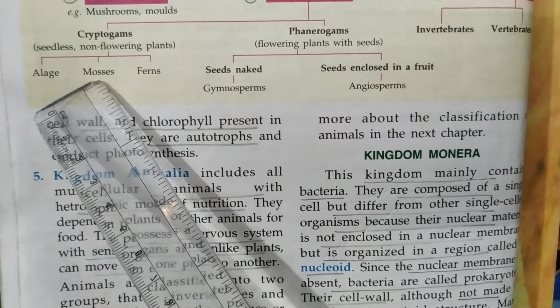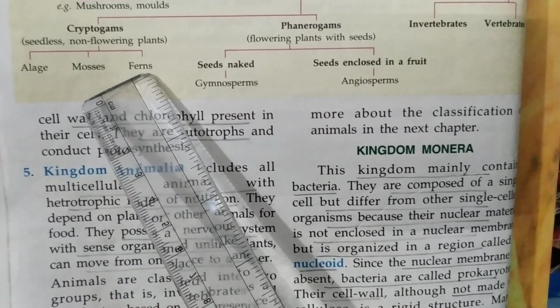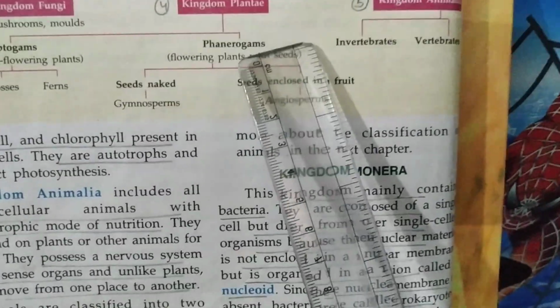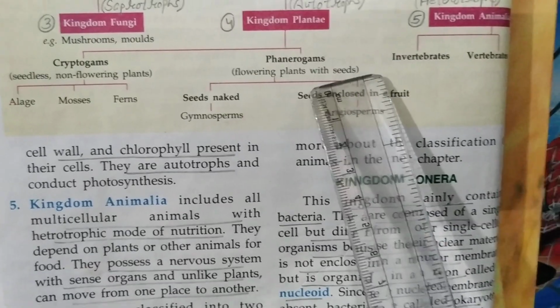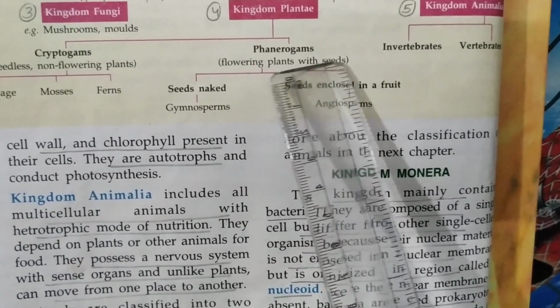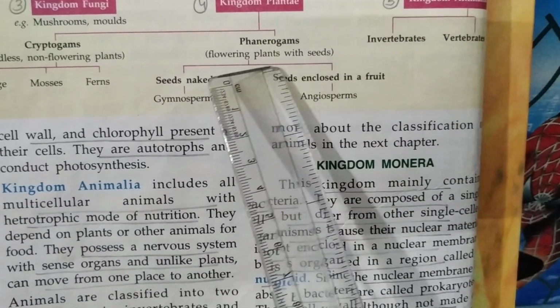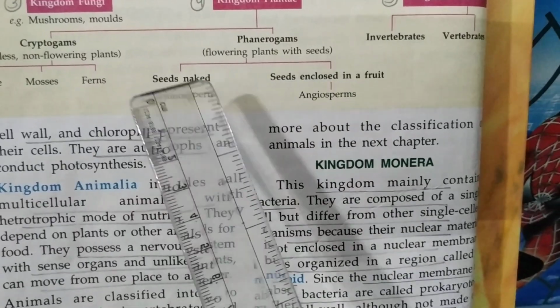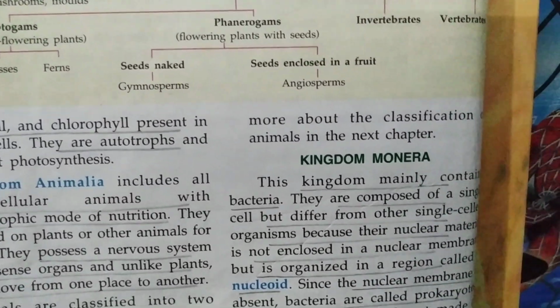Mosses belong to Bryophyta and ferns belong to Pteridophyta. Phanerogams are those plants which have fruit with seeds and flower. So, flowering plants with seeds. But again, phanerogams have two groups: naked seeds and seeds enclosed in a fruit.